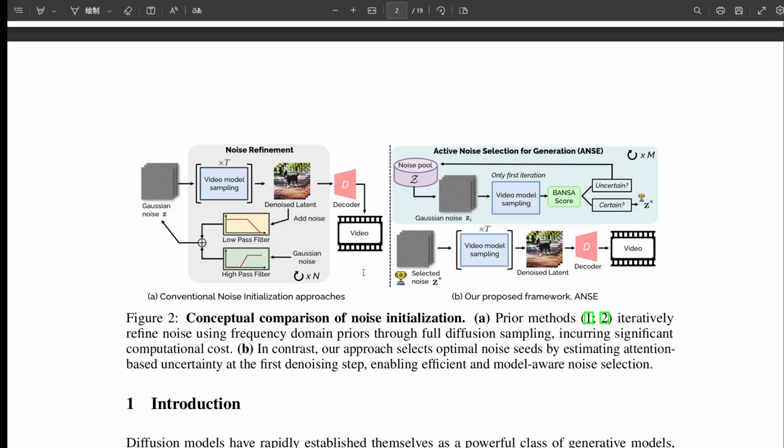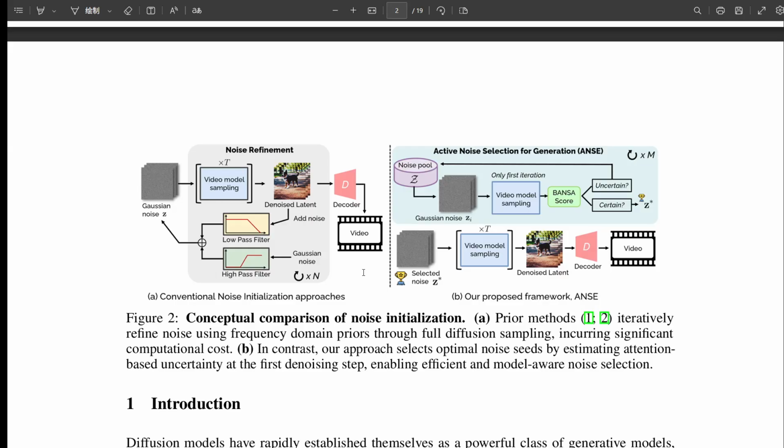That feels somewhat logical. Try to start with noise that seems like it should lead to a good video. But what were the catches? Two big ones, according to the paper. First, like you said, they weren't using signals from inside the model. They, quote, fail to leverage internal signals within the model that indicate which noise seeds are inherently preferable. So the model might know which starting points feel better to it, but these methods were ignoring that, kind of flying blind. Pretty much.